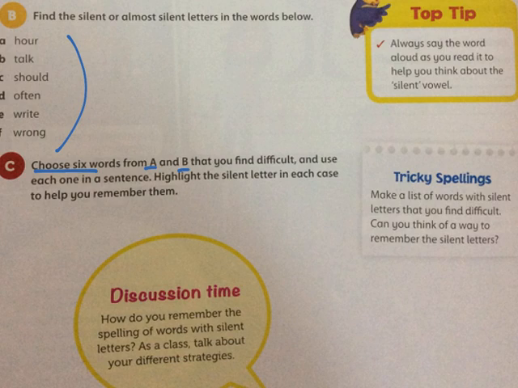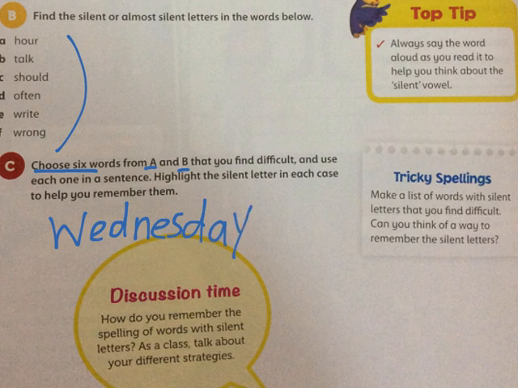Okay. Before we leave, before we finish this lesson, I just have a question for you. Just think of ways of how you remember the spelling of words with silent letters. For example, when I was young, I used to do something especially with this word, Wednesday. I have always had an issue remembering the spelling of this word when I was like a third grader or something.